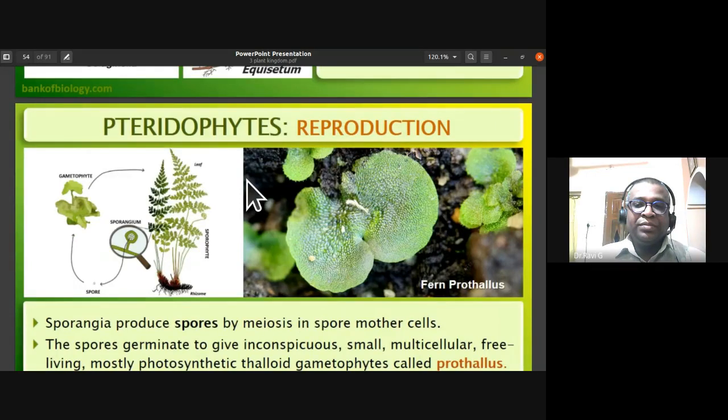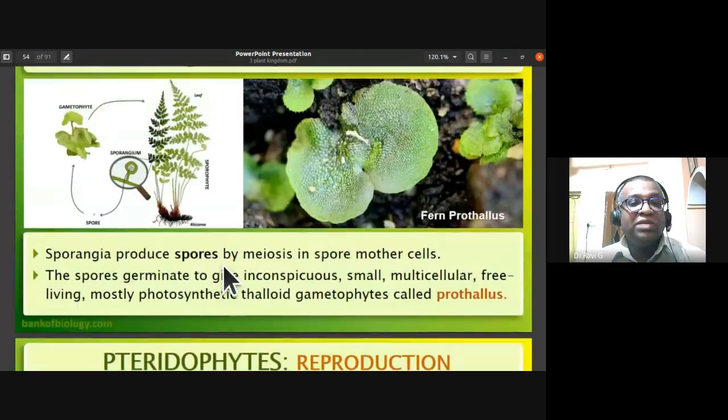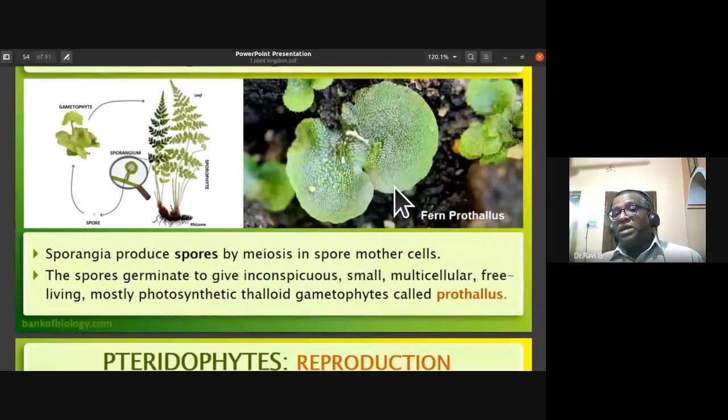Then the fern prothallus, you can notice. The sporangia produce spores by meiosis, so they are going to be haploid spores. When these haploid spores fall to the soil, they develop into an inconspicuous, that is very small, multicellular, free-living, mostly photosynthetic, thalloid gametophyte. So the gametophyte is a reduced stage. It is not a dominant phase, but you can notice that it is independent. It can undergo photosynthesis, so they are called thalloid gametophytes. They are called the prothallus.